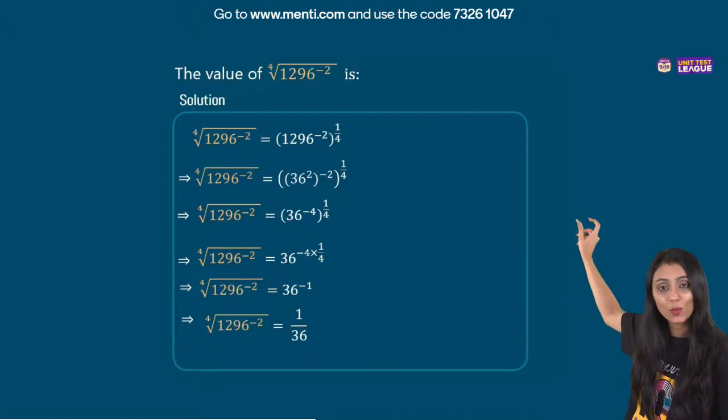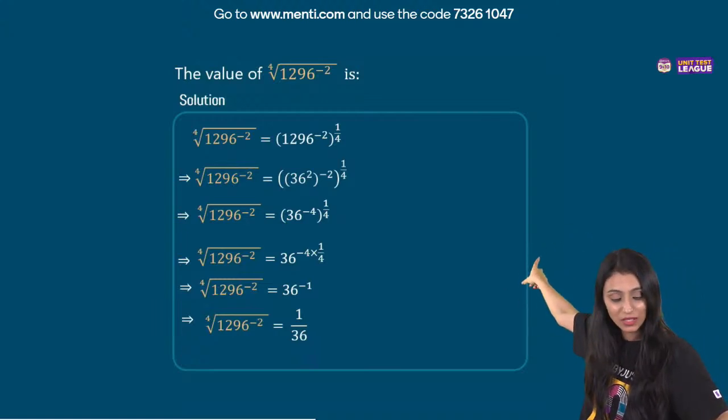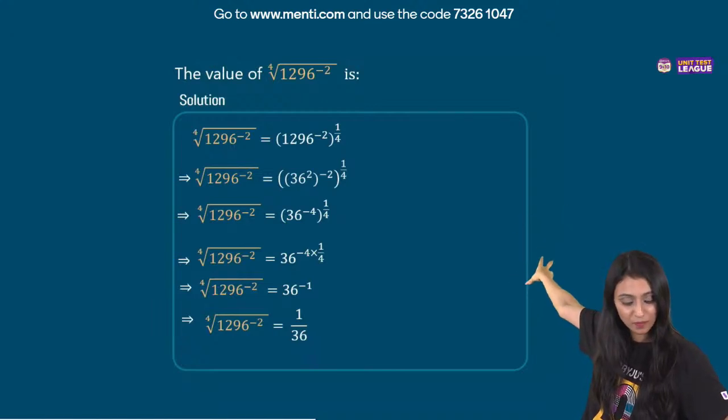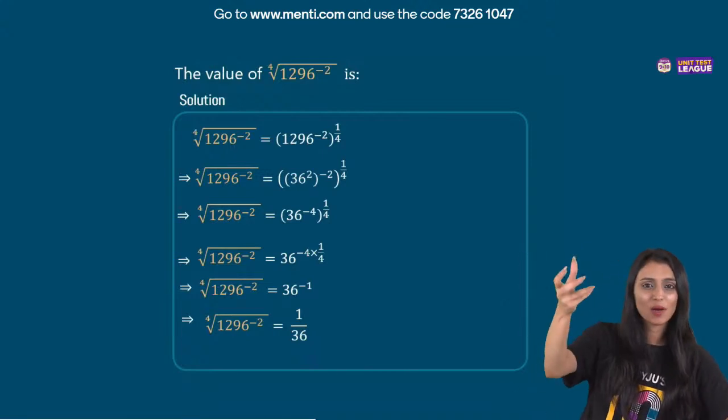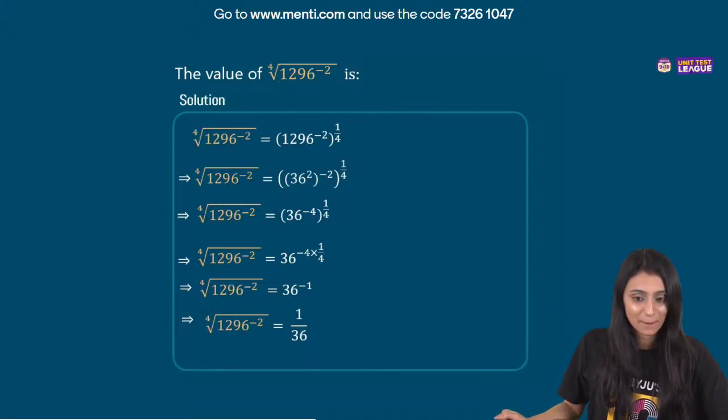Now we know that 1296 is nothing but 36 square. I'll write 36 square. Rest everything same. Powers will be multiplied. So 36 to the power minus 4. After that, there's a power 1 by 4. That will get cancelled out. We will get 36 to the power minus 1. Something raised to power minus 1, so you take the reciprocal. You get the answer. That's 1 by 36.